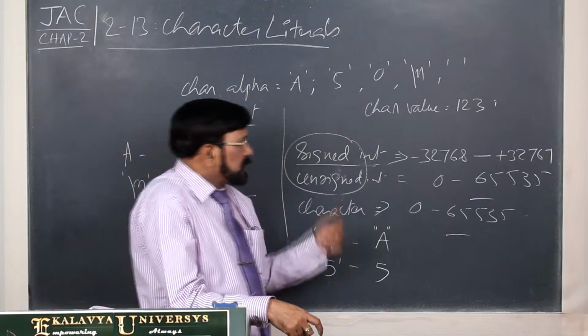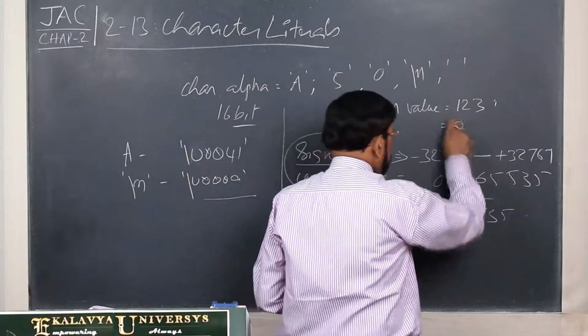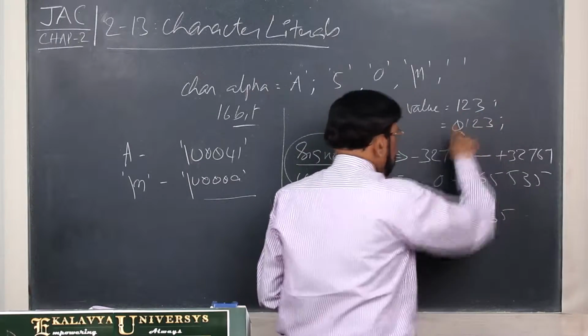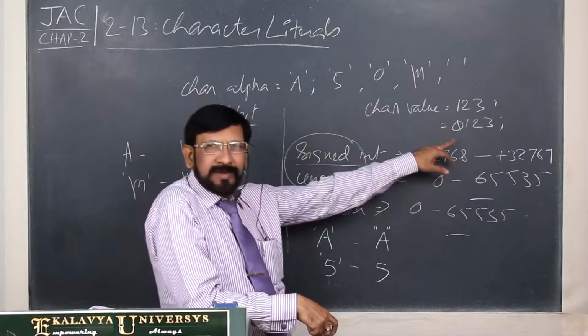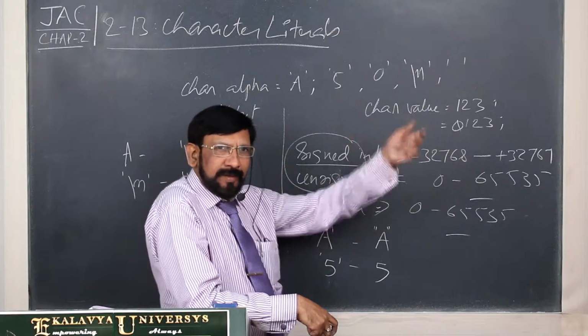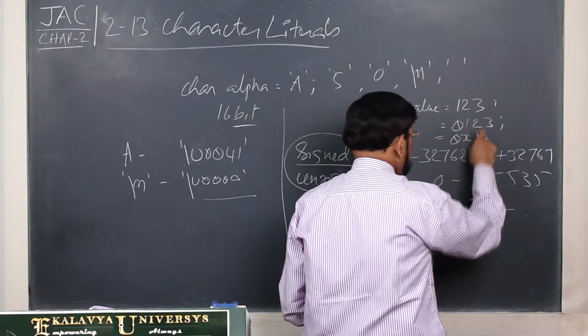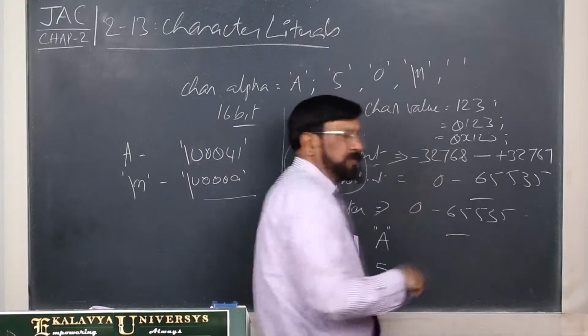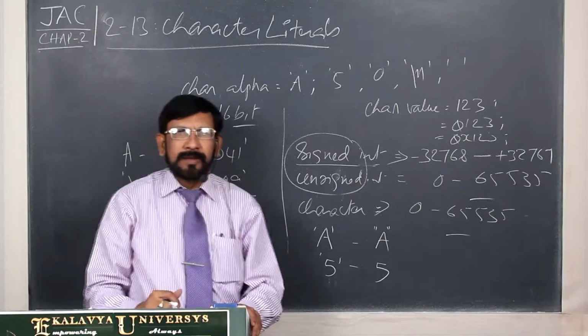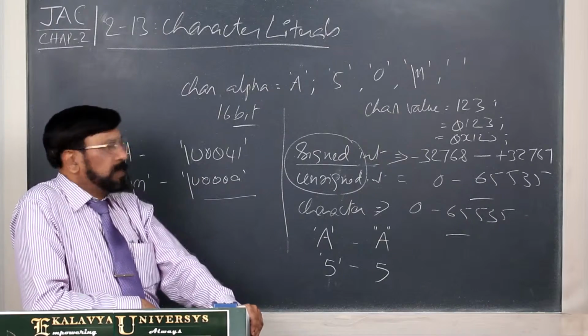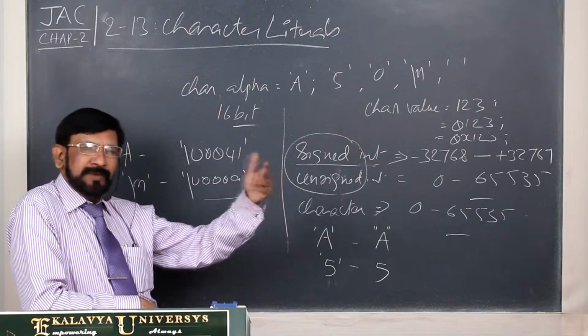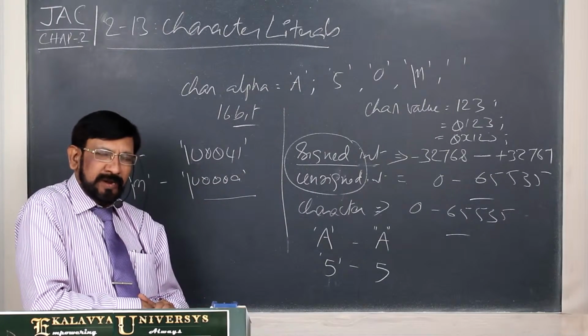Instead of this, suppose 0123. This is also valid because this is octal. Octal is also an integer value only. 0x123. This is also valid. In this way, you have to learn many elements about the types and all that.